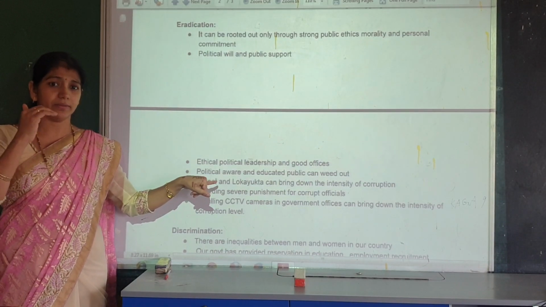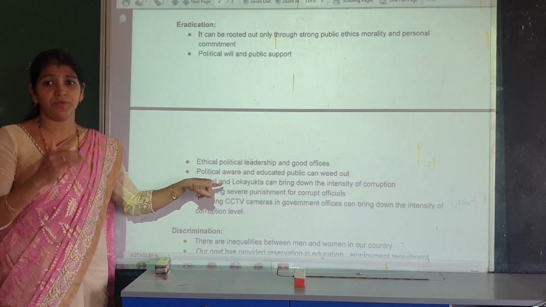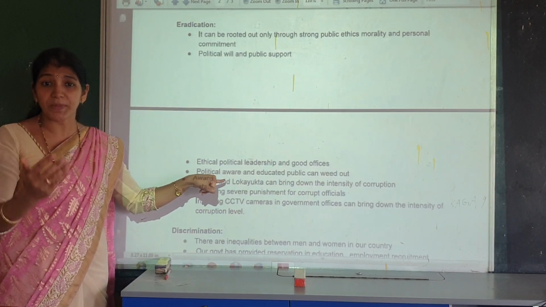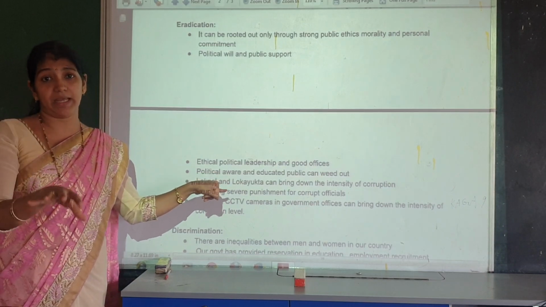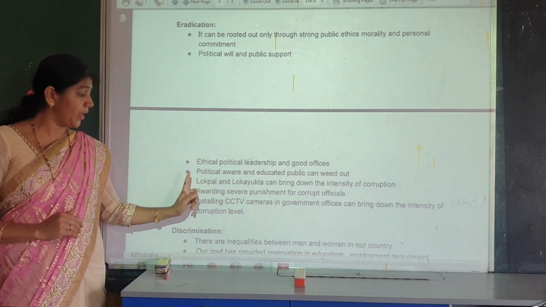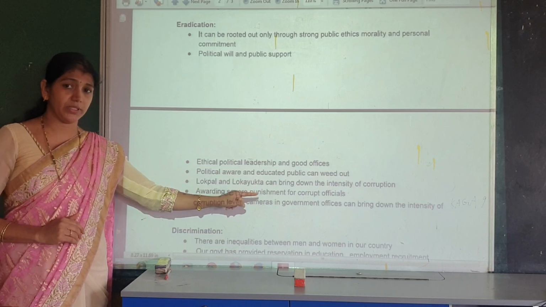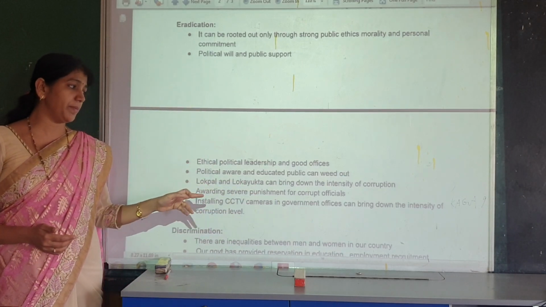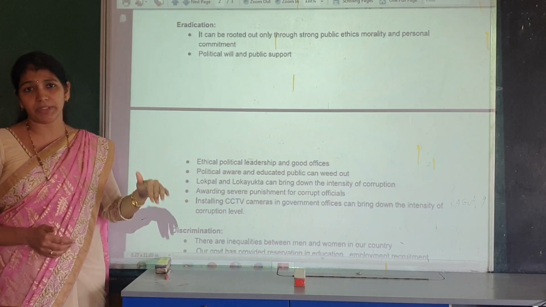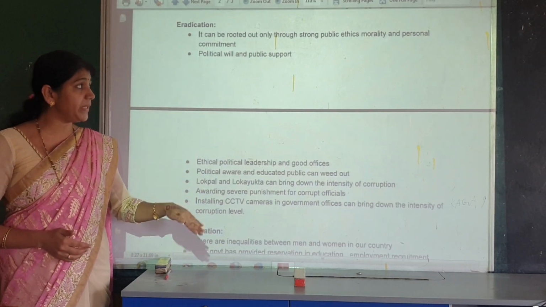They search for which persons, which authorities or which officers are participating in corruption, and how they can be caught. That is the organization of Lokpal and Lokayukt.